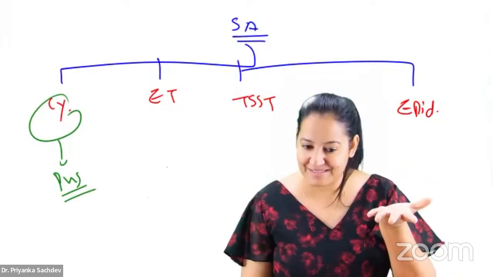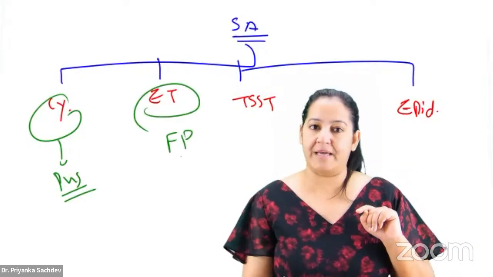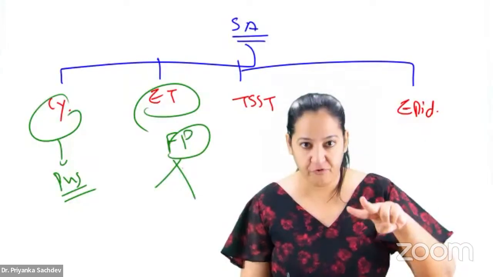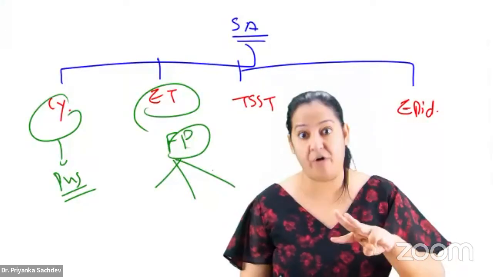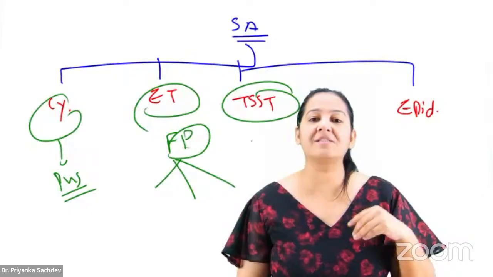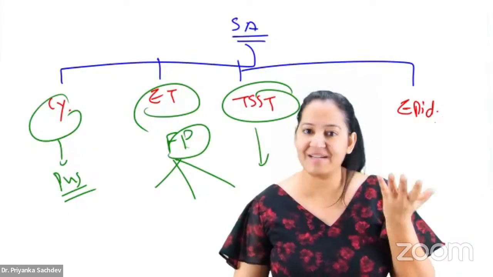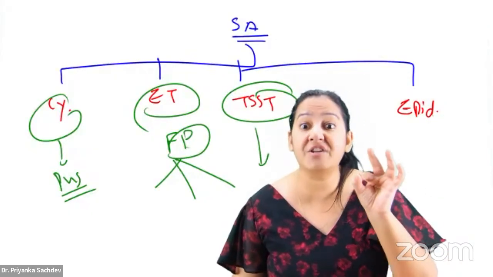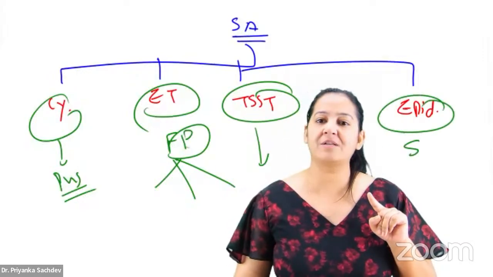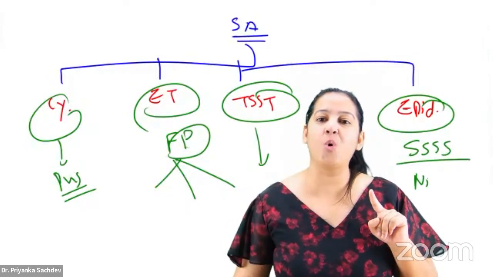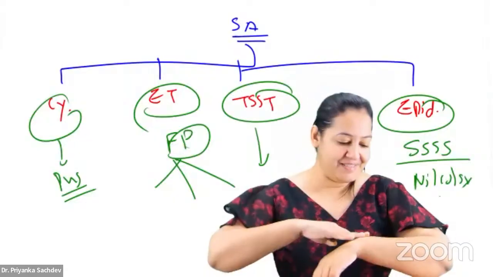You know the various names. Enterotoxin causes food poisoning. You know the incubation period, you know the food, you know the symptoms, you know the mechanism of the symptoms. Toxic shock syndrome occurs in menstruating females, with multi-system involvement through contaminated tampons. And epidermolytic toxin causes SSSS, also known as Nikolsky sign, in which the epidermis gets separated from the dermis.